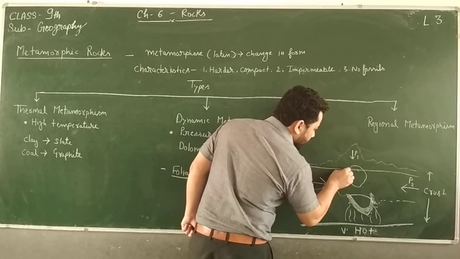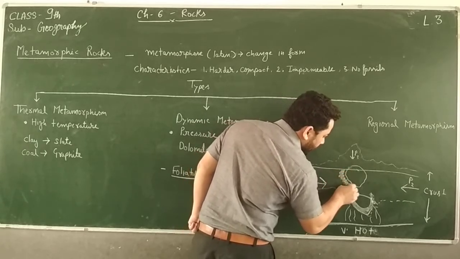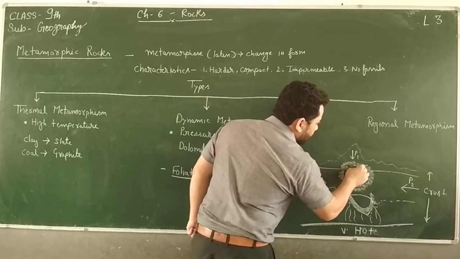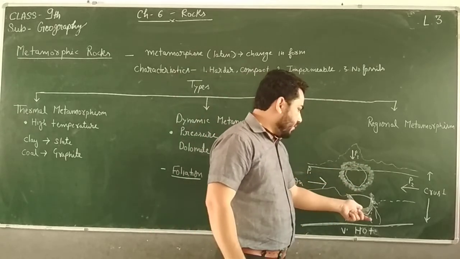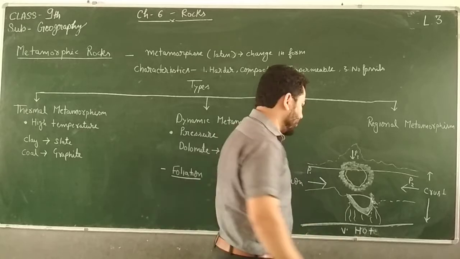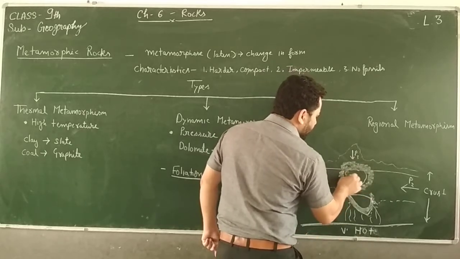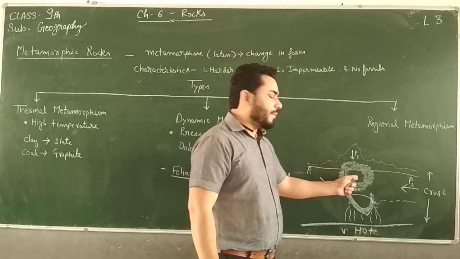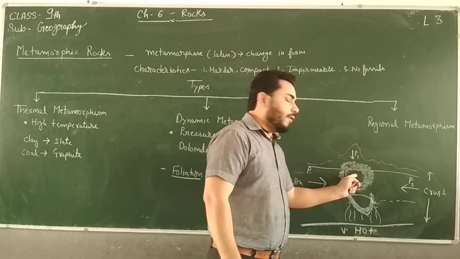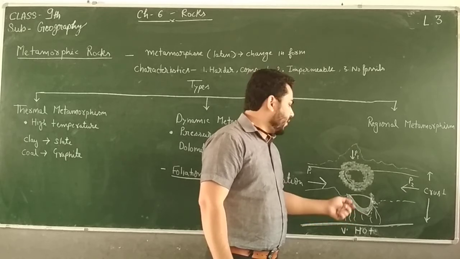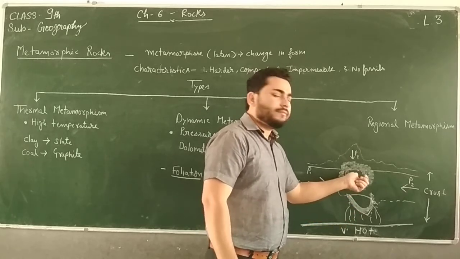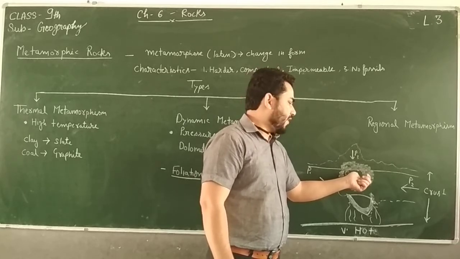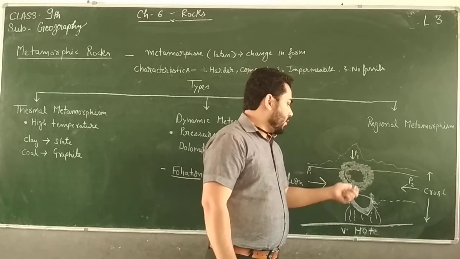So the rocks which are here, whether they are sedimentary rocks or igneous rocks, any rocks, if they are experiencing tremendous pressure, then because of the pressure their form will be changed, and they will become metamorphic rocks, means they have been metamorphized, clear.